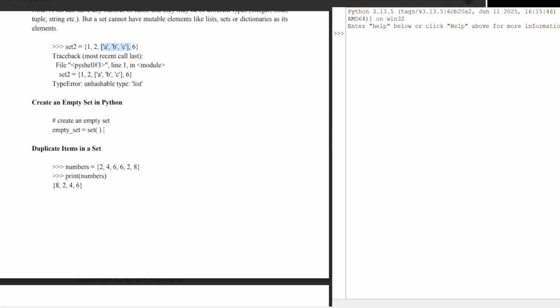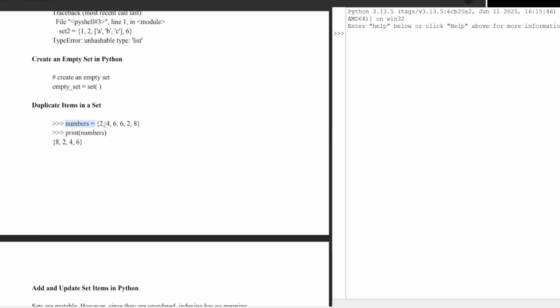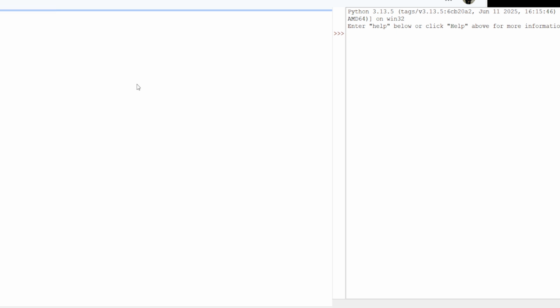You create an empty set using the keyword set and passing nothing between the parentheses. So it's an empty set. Now if I want to have numbers like 2, 4, 6, 6, 2, 8, you can see that 2 and 6 appear twice. So when I print these numbers, it won't print duplicate numbers. It will print 2 once, 6 once, 8 once, and 4 once.